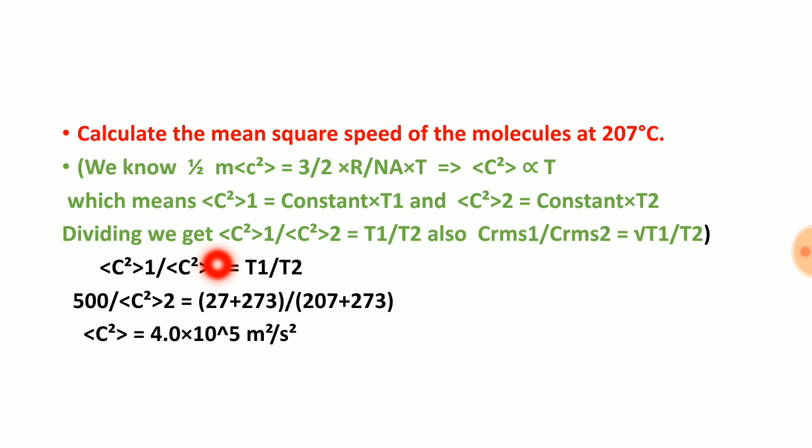On solving that, we will get our answer, and on solving this, we will get our answer. C1 square, if we are dealing with root mean square velocity, then the formula will be this. If I take the square root of this value, this will be the RMS value of 1, this will be the RMS value of 2, and this will be root under T1 by root under T2. Temperature should be in Kelvin.